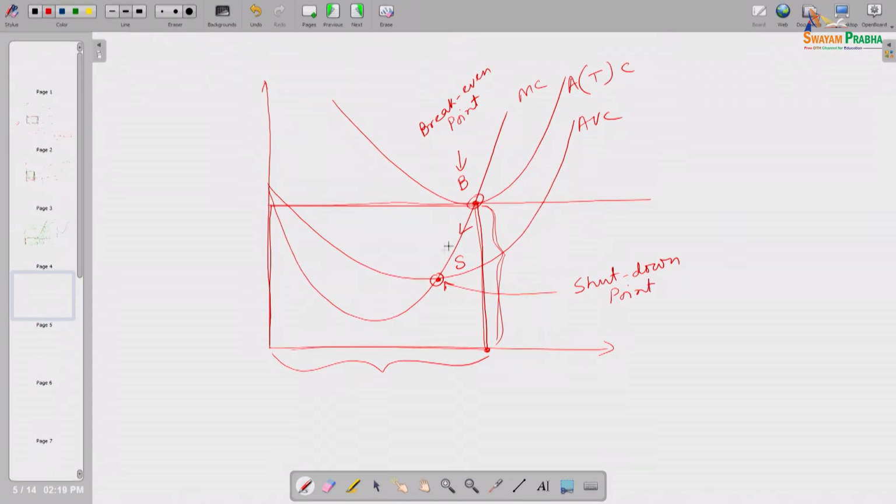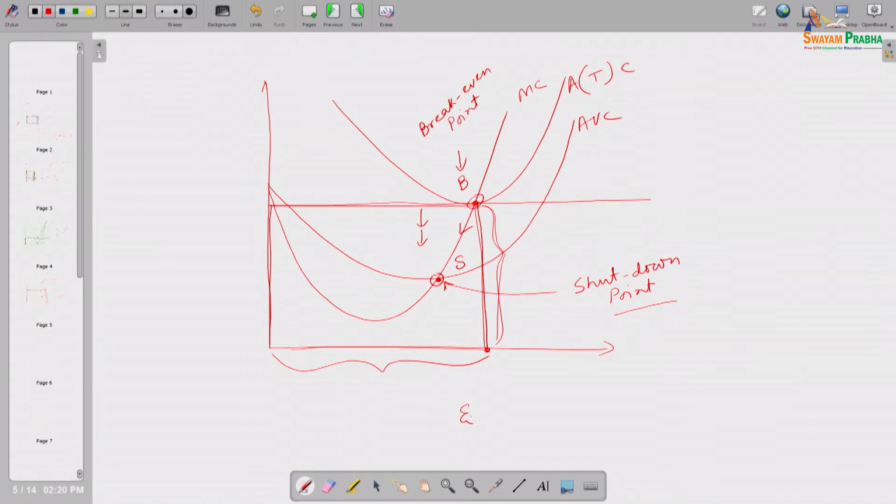Because as the price line goes down and down, he should tolerate it, but if it goes below this S point, he should no longer tolerate negative profit. So, he should shut down his workshop. Let me tell you, when we introduced the competitive market, we said free entry, free exit, right.